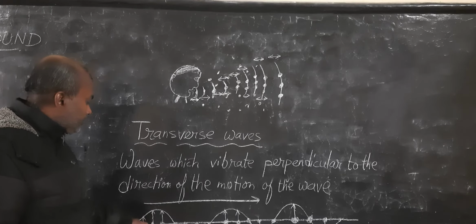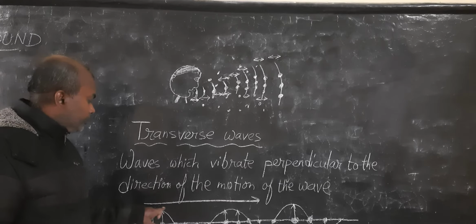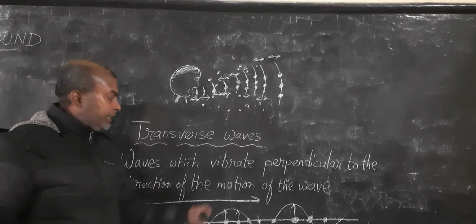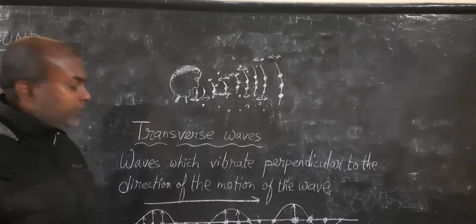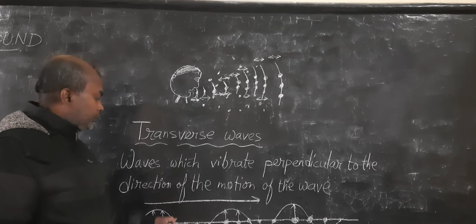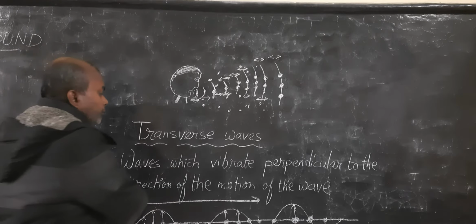This molecule moves upward, here the molecules move downward, and so on. Alternatively, they move up and down, creating a wave pattern which looks like this. The wave moves like this.